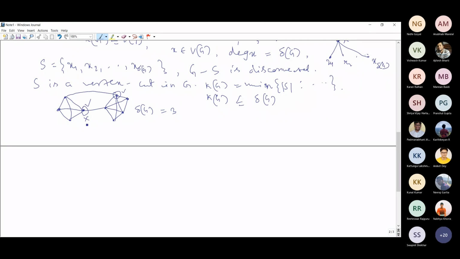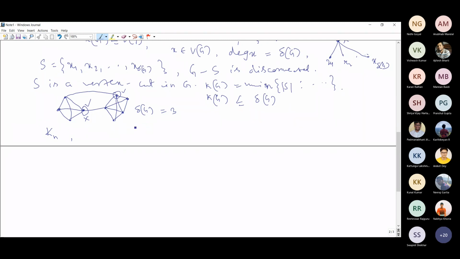Well, this is about vertex connectivity, and cut vertices we have also discussed. Now the complete graph Kn, where every pair of vertices is adjacent, must have very high vertex connectivity. This is the convention that we take the vertex connectivity of the complete graph Kn as n minus 1.